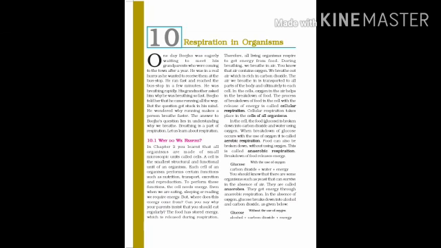In the cell, the food, that means glucose, is broken down into carbon dioxide and water using oxygen. When breakdown of glucose occurs with the use of oxygen, it is called aerobic respiration, and when the food is broken down without using oxygen, this process is called anaerobic respiration. Breakdown of food releases energy in both aerobic and anaerobic respiration.